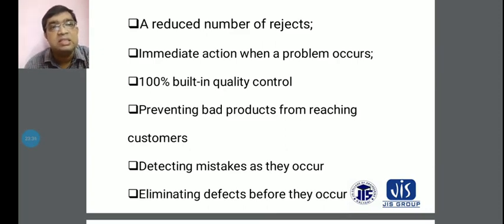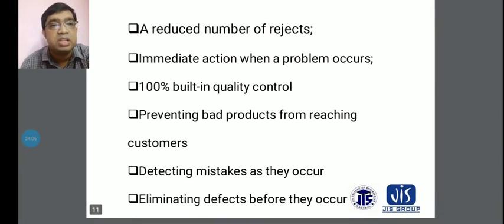Another advantage is preventing bad products from reaching customers. Bad products are reduced, and mistakes are prevented when you produce in production. That means it prevents bad products from reaching customers. And another thing, detecting mistakes as they occur. That means you detect the places where mistakes come up through the implementation of Poka-Yoke. That is another advantage here.